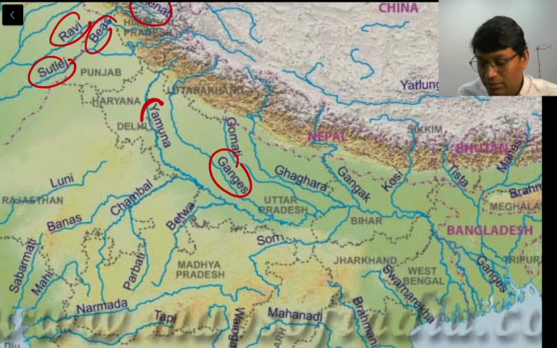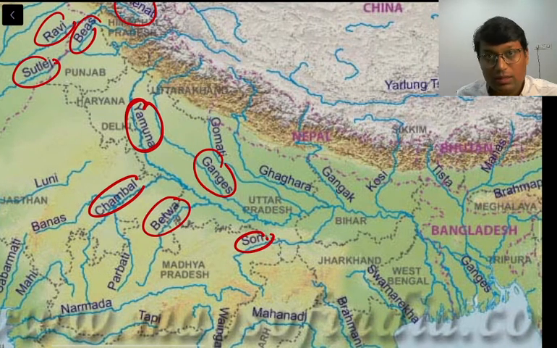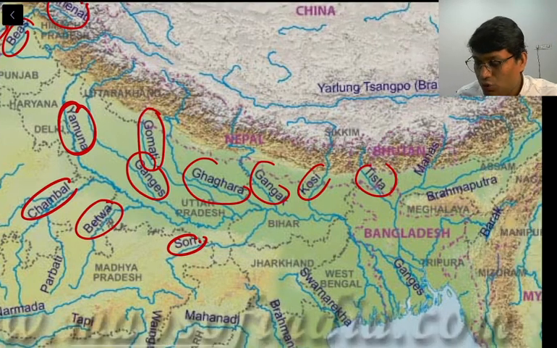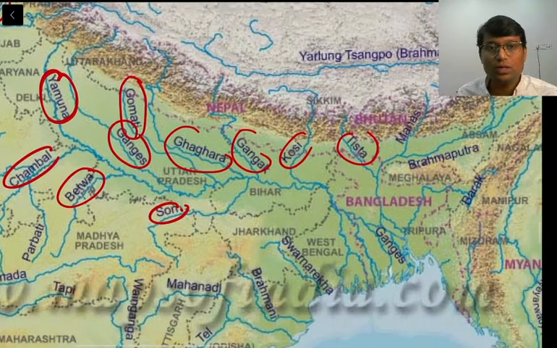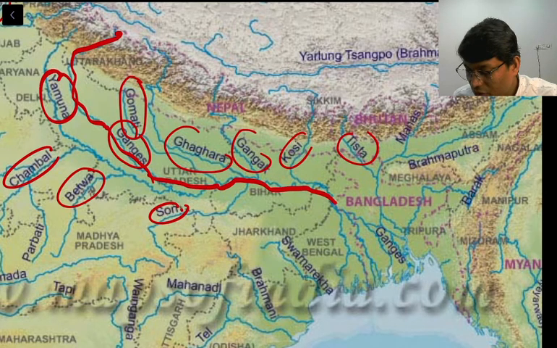Then these are the right hand tributaries, or right bank tributaries. And this is Yamuna, Chambal, Betwa. Again the Son river is there. So these are right bank tributaries. Similarly, on the left bank tributaries there are Gomti, Ghaggar, Kosi, Tista, and so on and so forth, right? So this is Ganga. I hope you can identify the Ganga here, right? So this is how it flows.